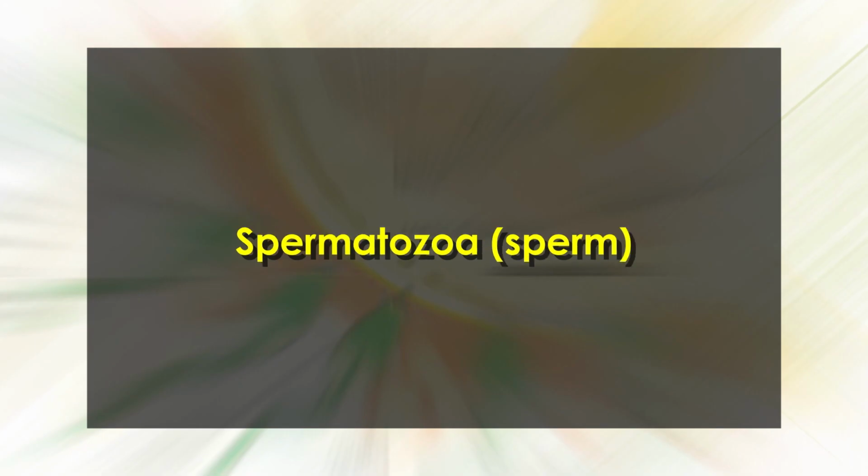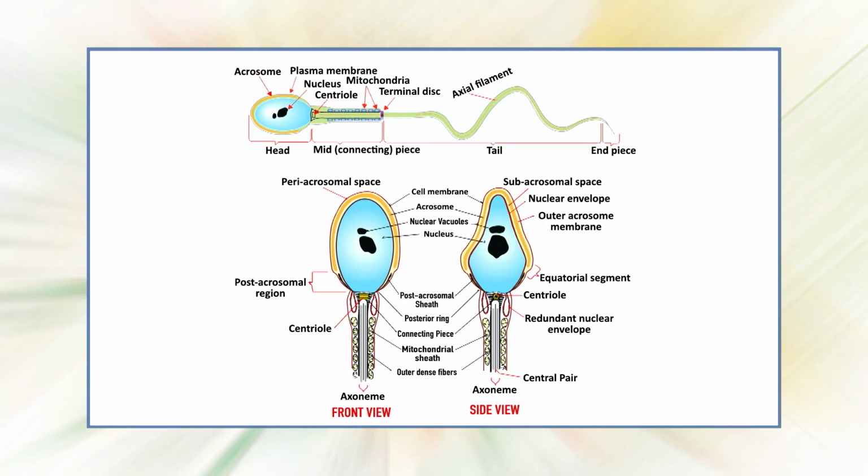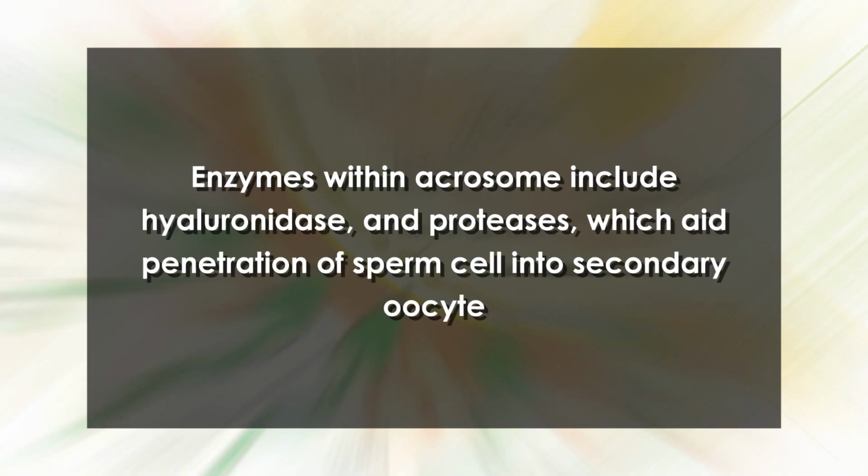First, spermatozoa or sperm. A sperm cell consists of 3 parts highly adapted for reaching and penetrating a secondary oocyte: a head, a midpiece, and a tail. The head is 4 to 5 micrometers long. It contains an acrosome, a lysosome-like vesicle, and a nucleus that has the haploid number of chromosomes. Enzymes within the acrosome include hyaluronidase and protease, which aid penetration of the sperm cell into the secondary oocyte.